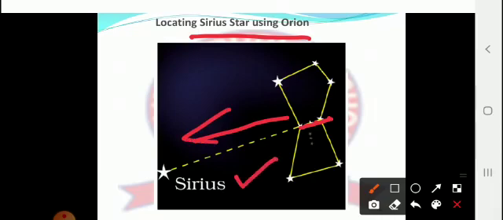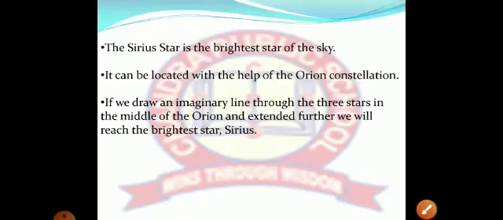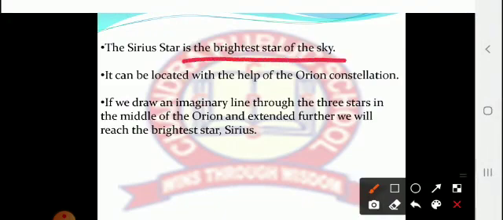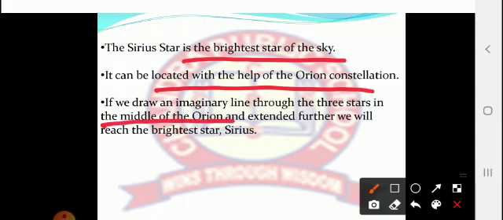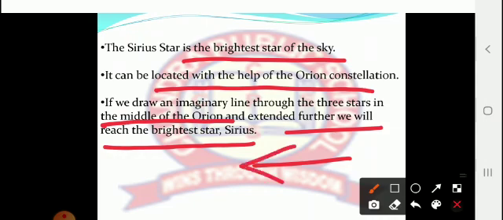Sirius is the brightest star of the sky. It can be located with the help of the Orion constellation. If we draw an imaginary line through the 3 stars in the middle of Orion and extend it further, we will reach the brightest star, Sirius, in the east direction.